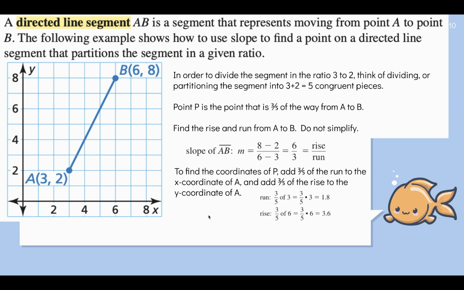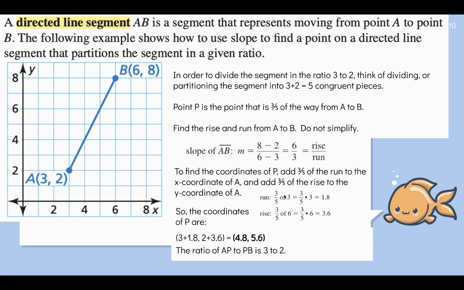So the run is 3/5 of 3, because the run, remember, is this bottom number. So 3/5 of 3 is 3/5 times 3, which is approximately 1.8. And then 3/5 of 6, 3/5 times 6 gives you 3.6. So the coordinates of P are, now what you do is